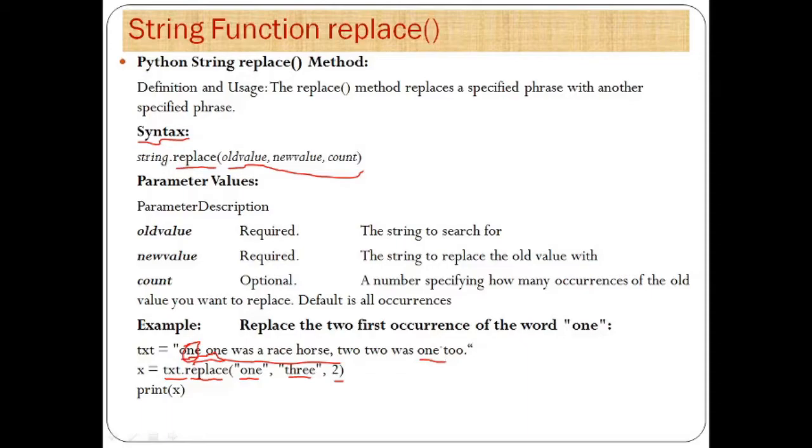Since we have mentioned count 2 here, the first 2 ones will be replaced with 3, and the remaining string will be displayed as it is. Then the output of this string will be "3 3 was a racehorse, 2 2 was 1 2." This will be the output for this input string using the replace method.